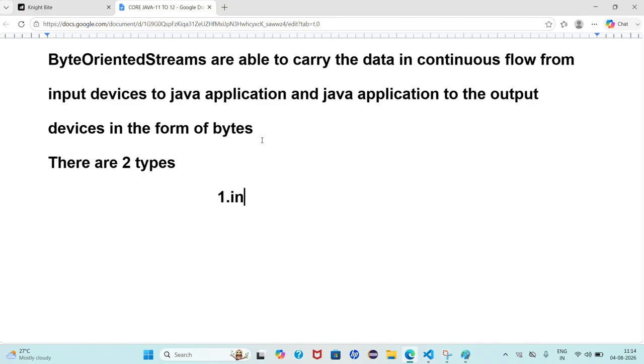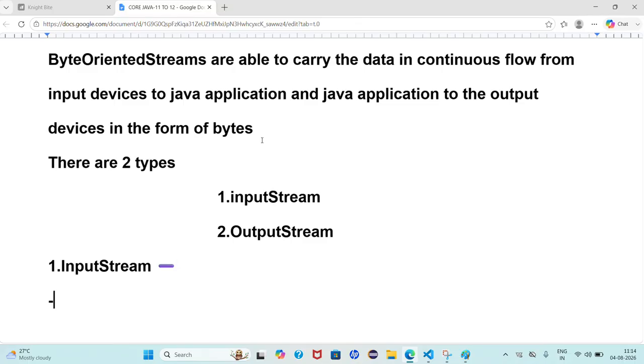The first one is input stream. The second one is output stream. So, first, streams are of two types: byte oriented and character oriented. Byte oriented streams are again of two types: input stream and output stream. What is meant by input stream?